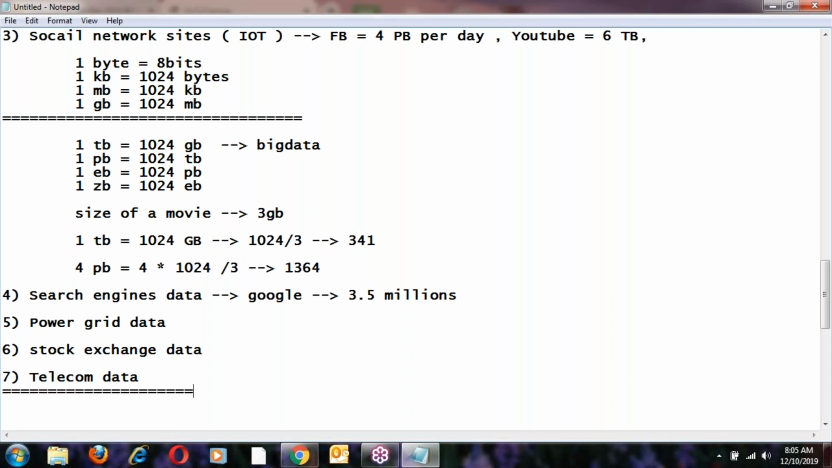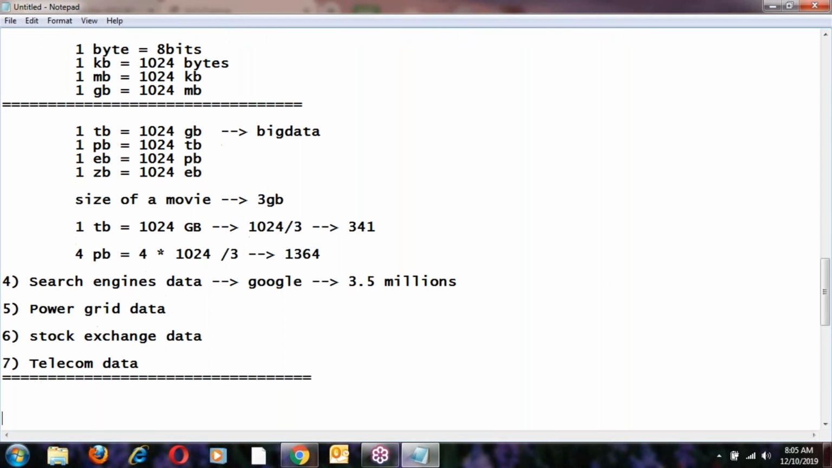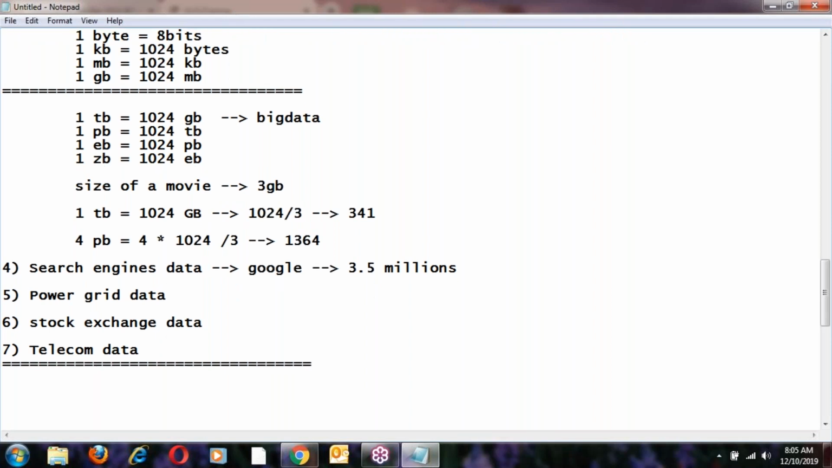Like this we can discuss many examples. So this is just an idea about big data. What is big data? I think everyone is clear, right? I think you got some idea about big data. Going forward we'll discuss many concepts in big data. This is only an introduction, and going forward we'll discuss practically.